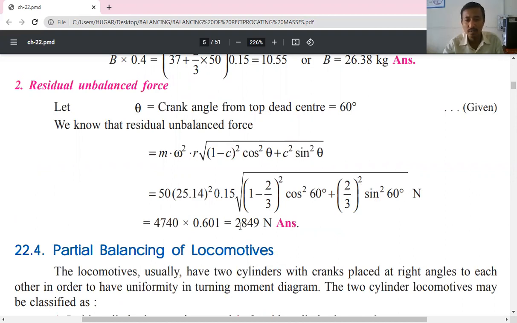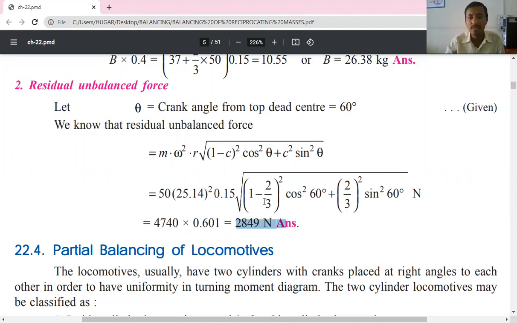If you simplify, we get 2849 Newton. So this is the residual or resultant unbalanced force.